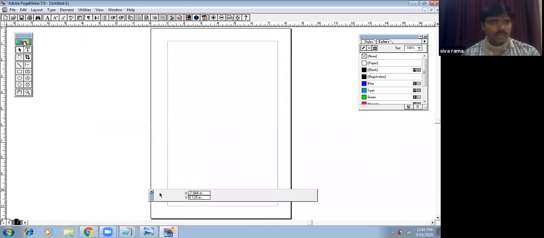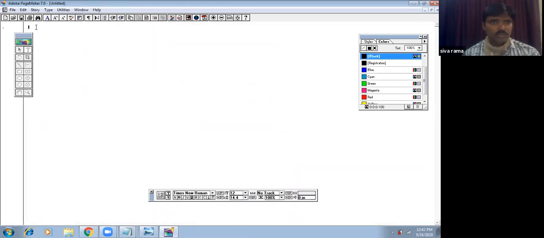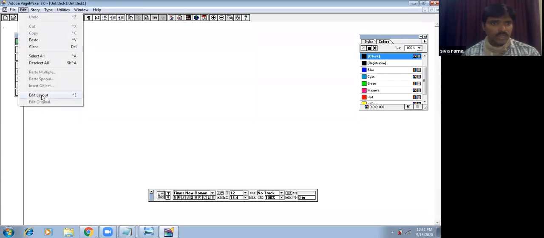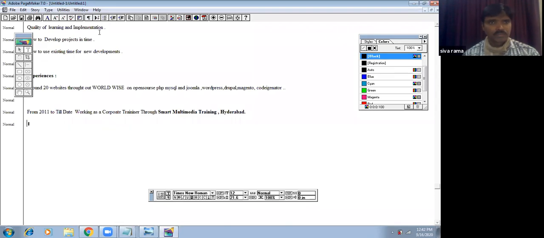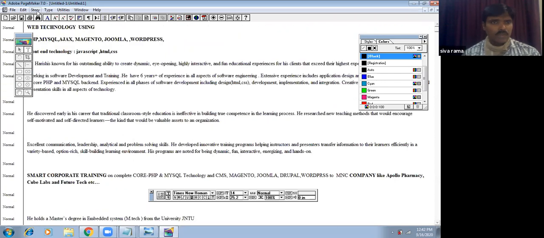We need to select the paste option differently. Go to Edit, and we can paste as a story through Edit Story. First we need to go to Edit Story. There we paste your data. After pasting your data, you can continuously paste it, however many pages it goes to. Then coming to that, close the story here.